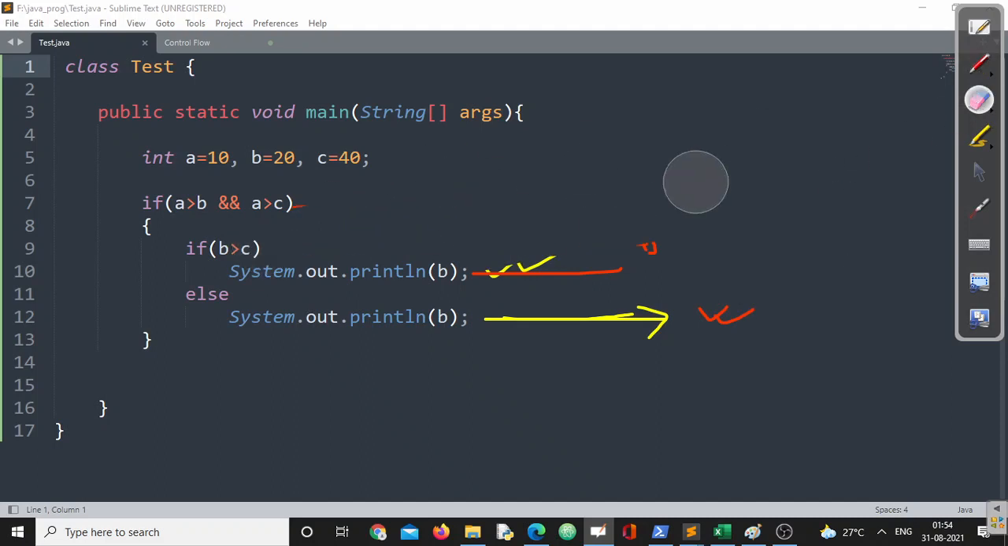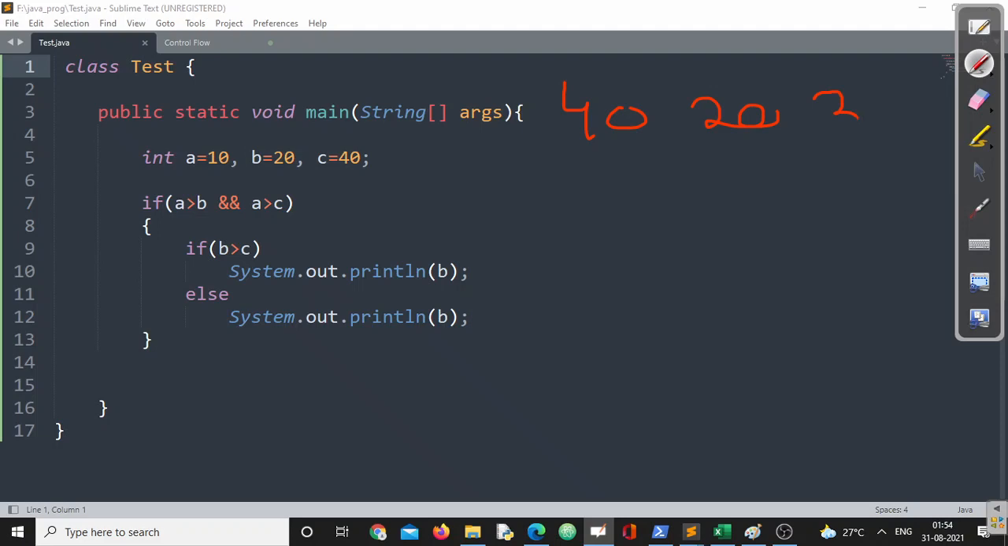Let us go for an example. Suppose the numbers are 40, 20 and 30. A is 40, B is 20, C is 30. Now, A greater than B is definitely true. A greater than C is definitely true. If I replace with true and true, then no problem, this is true. And we know if the test evaluates to true, the statements in the if block will be executed. What is the statement?